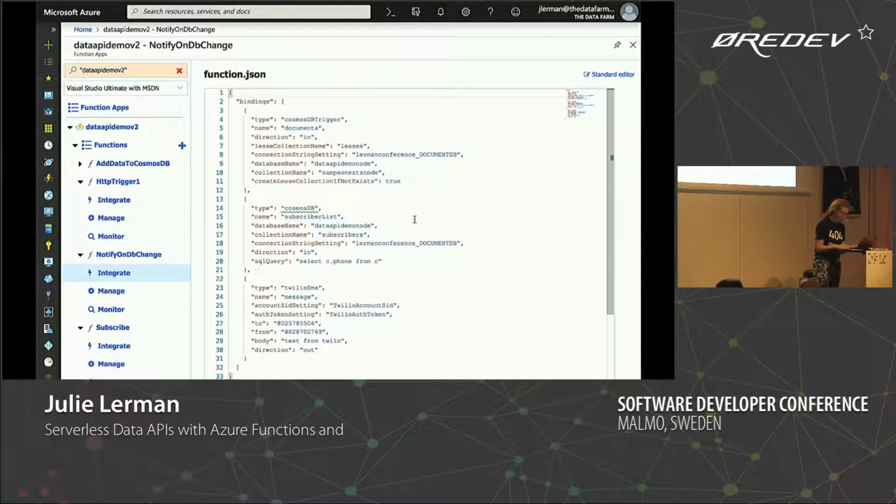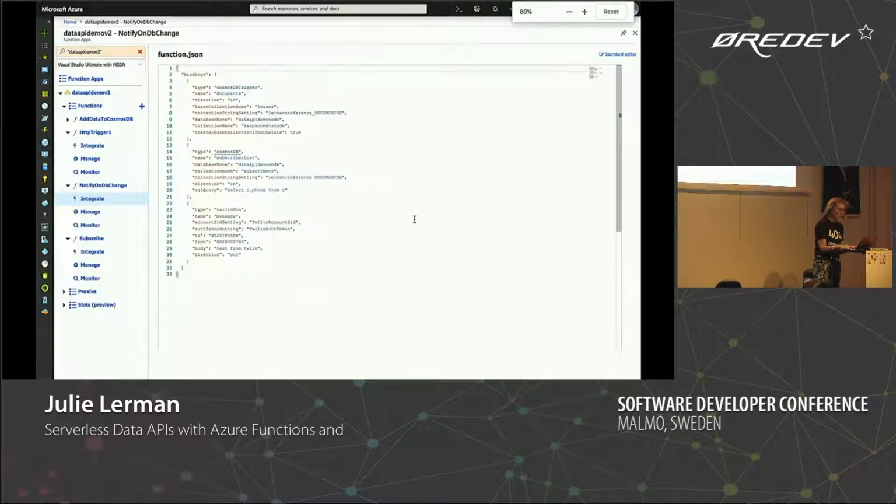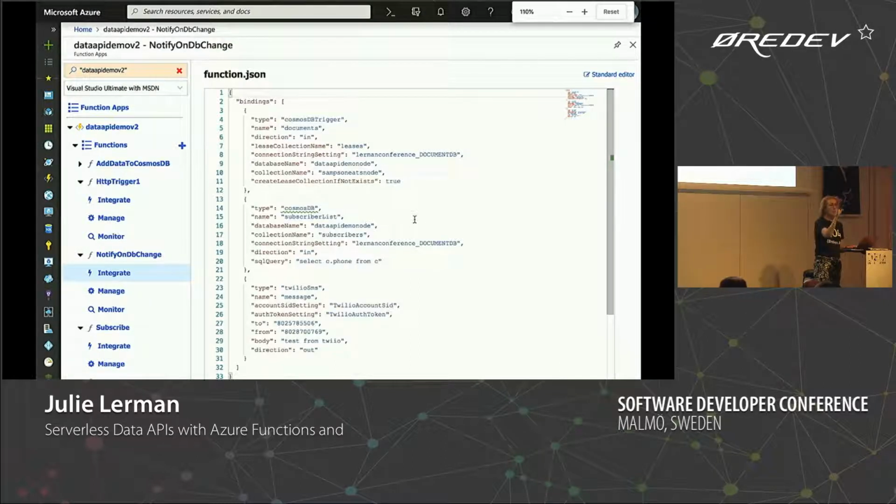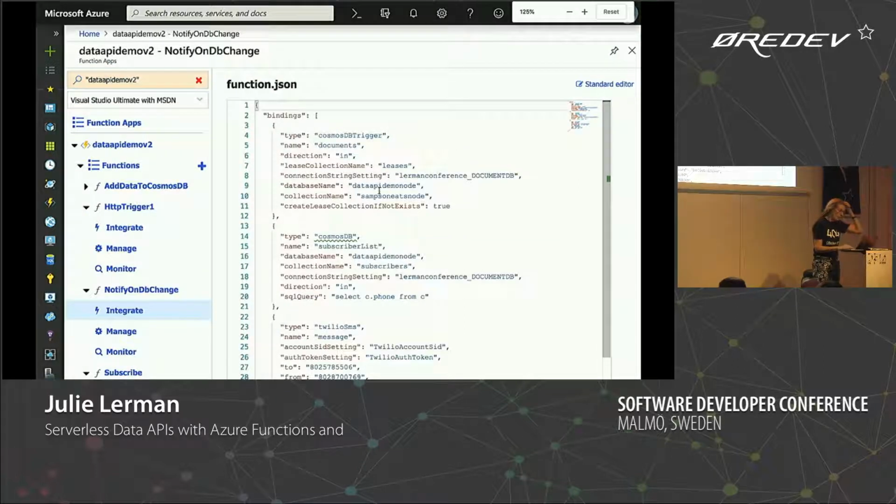So here is teeny tiny text. I don't know. Whoa, wrong way. So you may all be able to see it. I'm the one who can't see it because I have terrible eyes.